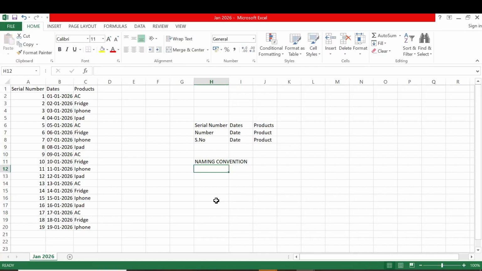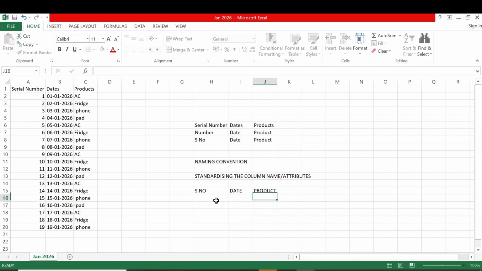We need to follow some standards, standardizing the column names, which are also called attributes. Serial number, SN number, let us change it into one format, S number. Dates, date, let us change it into date. Products, product, every time we go for product. Let us change it into this format.